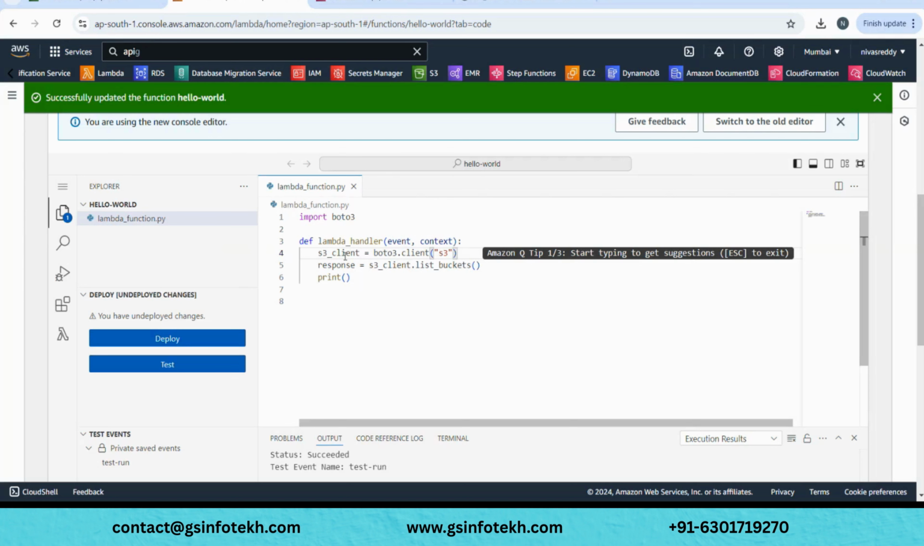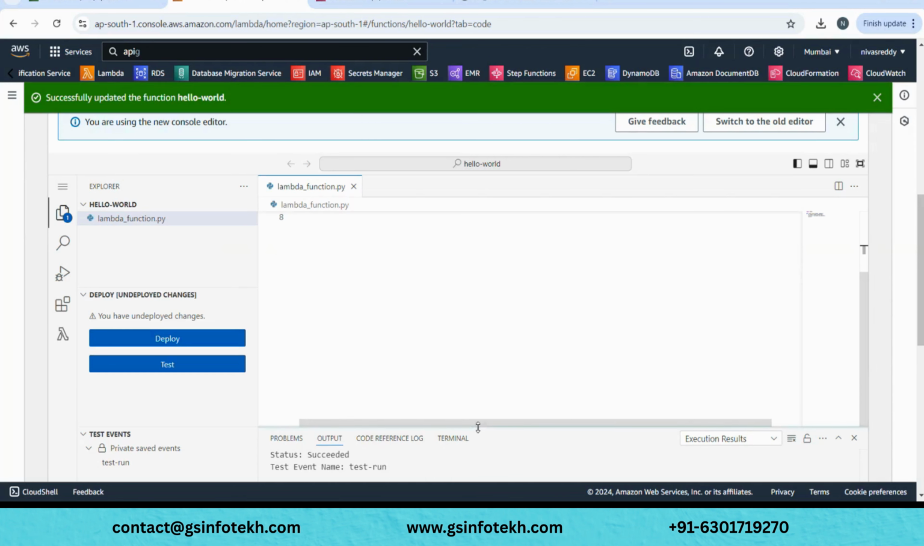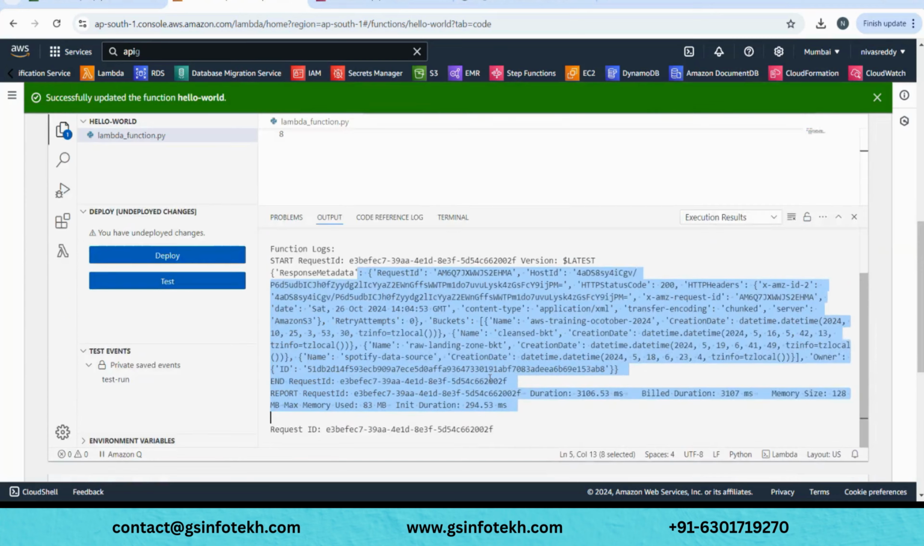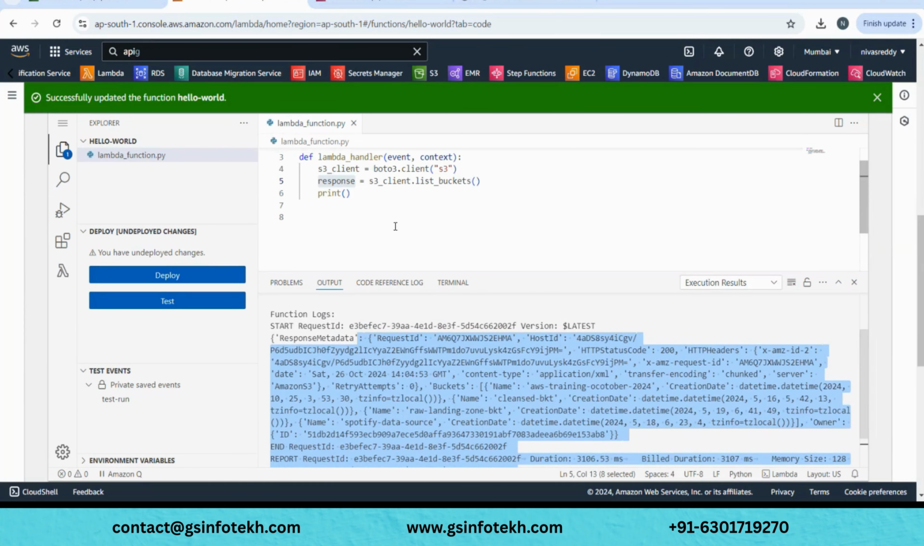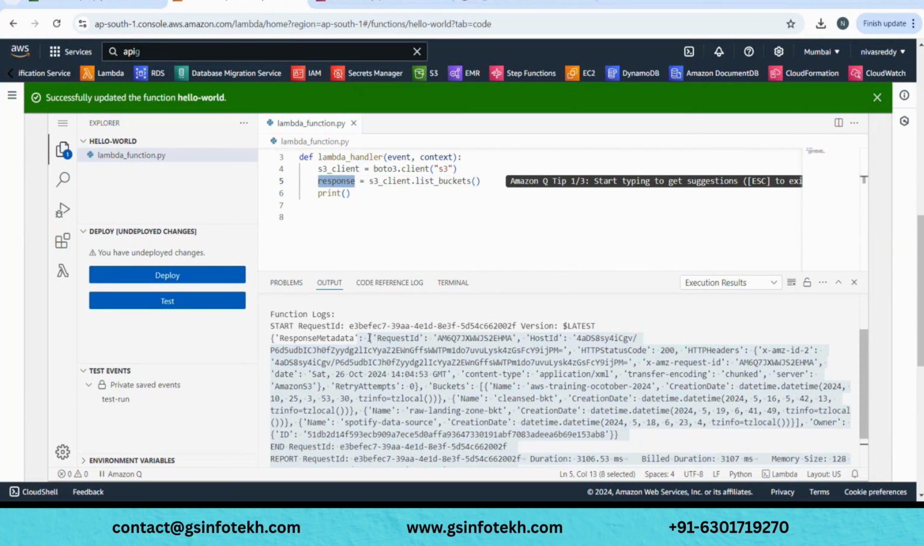In the first line, it is creating a Boto3 connection for S3. In the second line, using that client connection, you are listing the buckets and storing it in a variable called response. So all the dirty, unformatted thing that you are seeing here would be stored in this variable response.